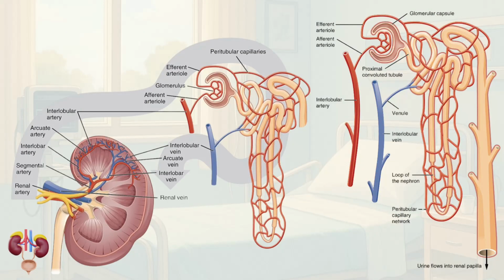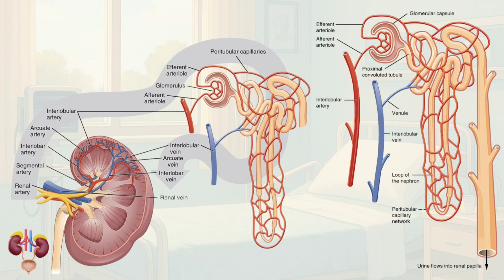And inside the renal pyramid, we can find the nephron, the functional unit of the kidney. Each kidney contains about 1 million nephrons, and each nephron plays a very important role in the process of filtering the blood and forming urine. The nephron is made up of several parts, including the Bowman capsule, glomerulus, proximal convoluted tubule, loop of Henle, distal convoluted tubule, and collecting duct.